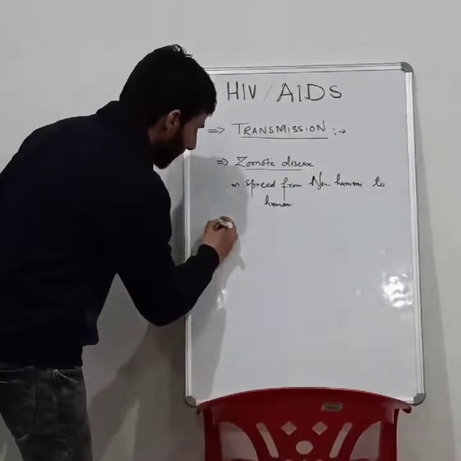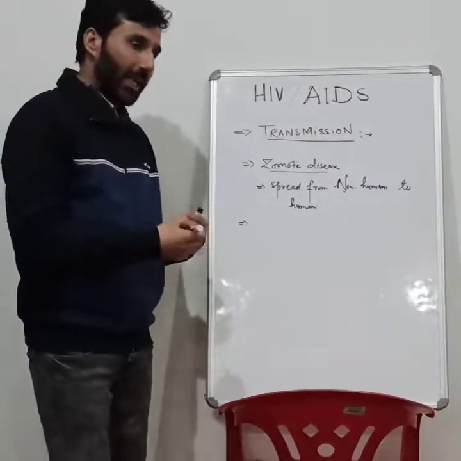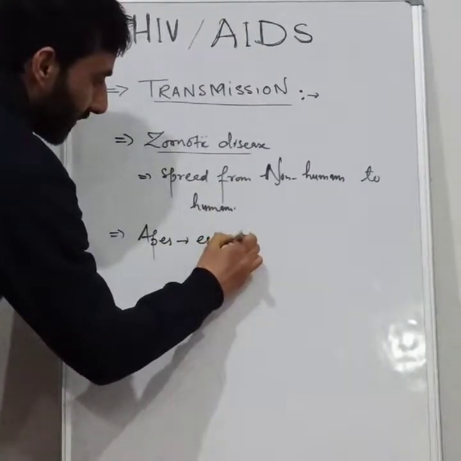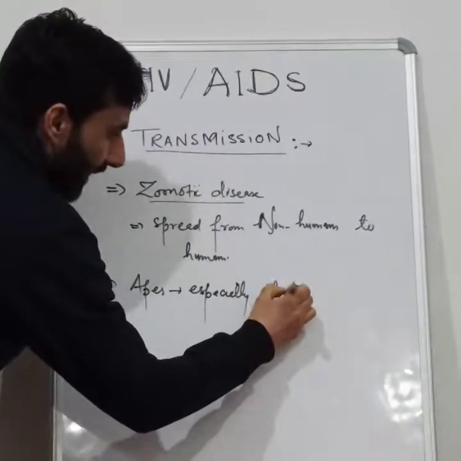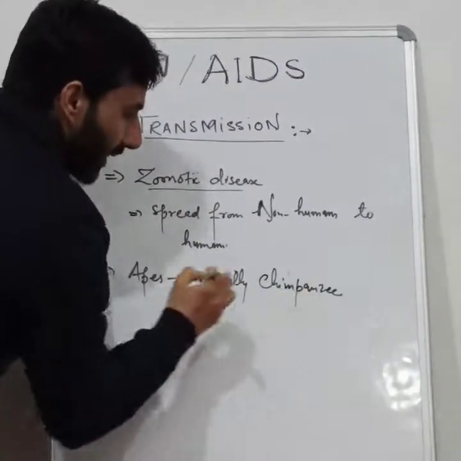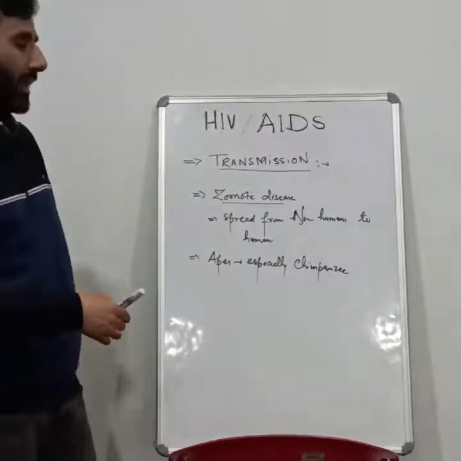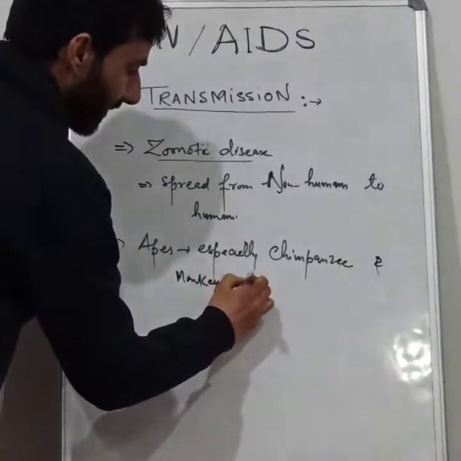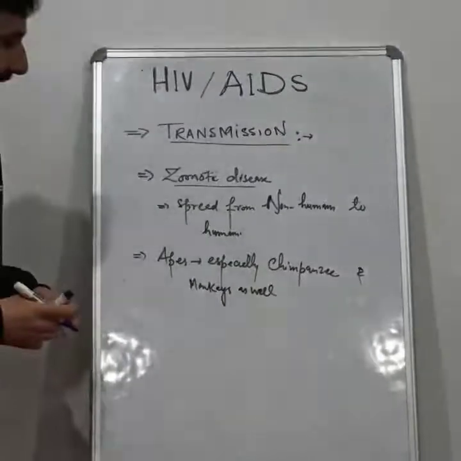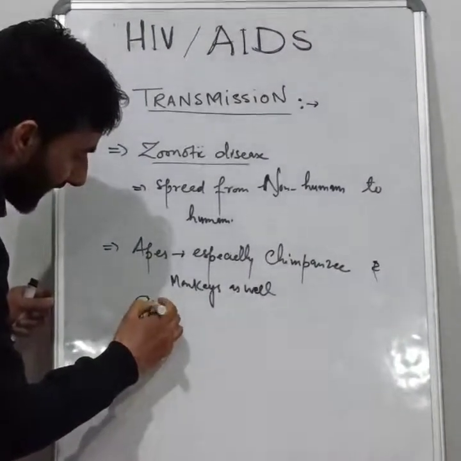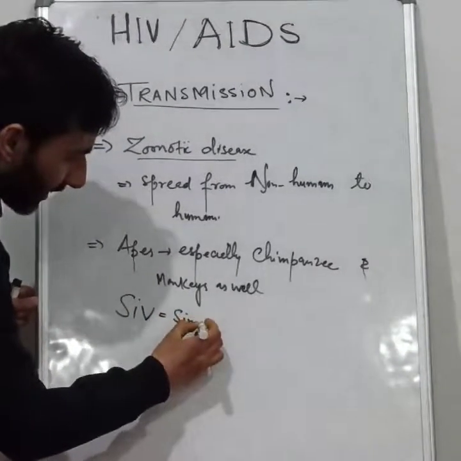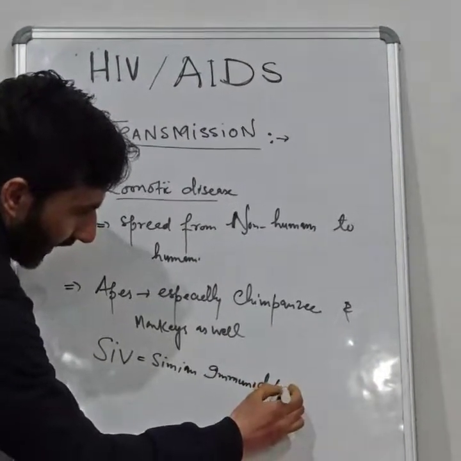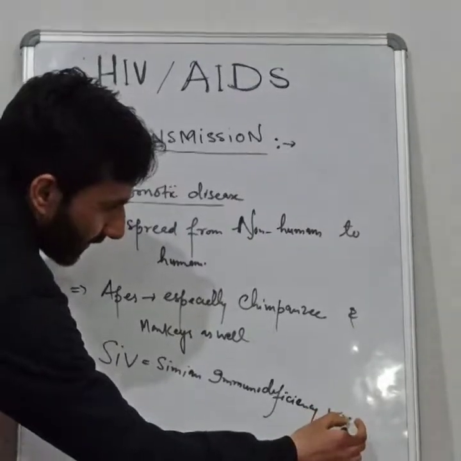So actually, it was a virus which was found in the apes, especially chimpanzees. In these apes, chimpanzees and monkeys as well, they contain a virus which is called SIV, Simian immunodeficiency virus.